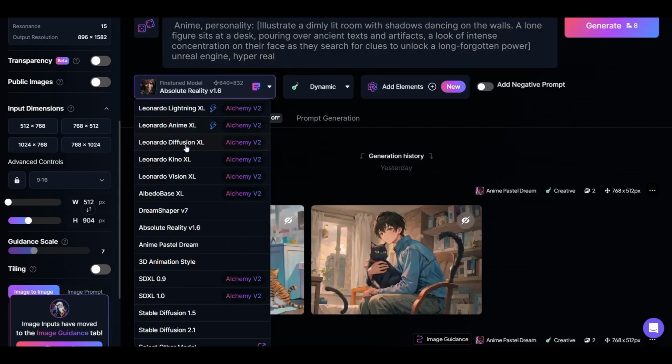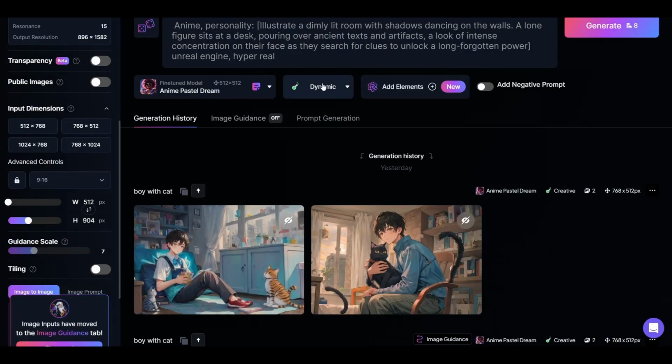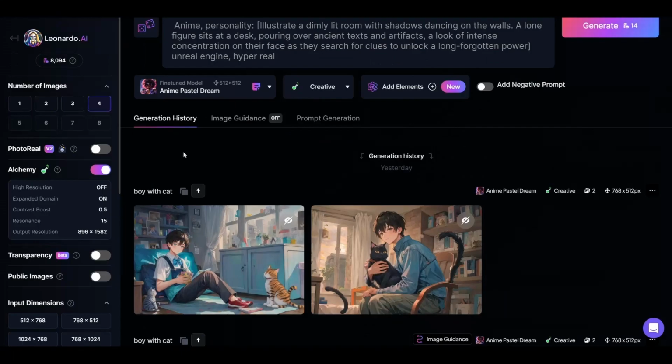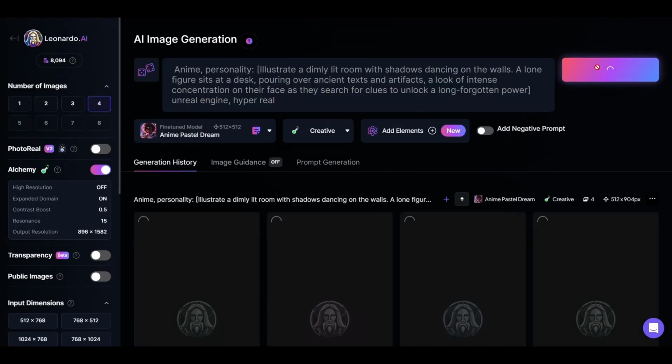In this section, choose anime pastel dream. Then at this option, choose creative. You can also choose the number of images you want it to create. Finally, click generate and let the magic begin.